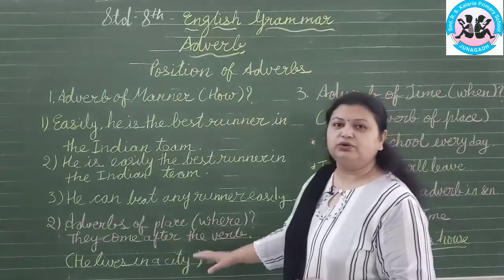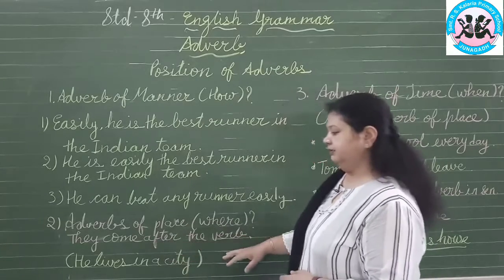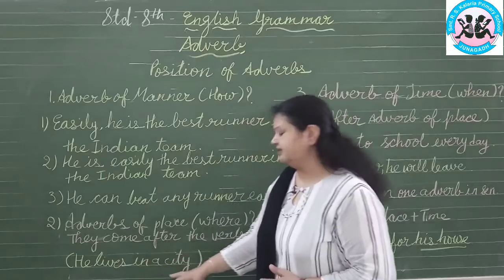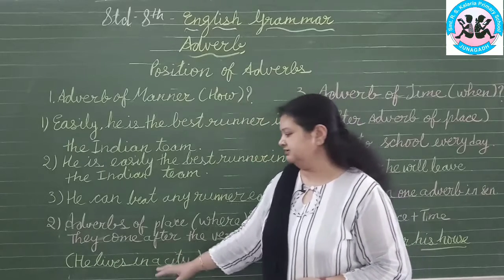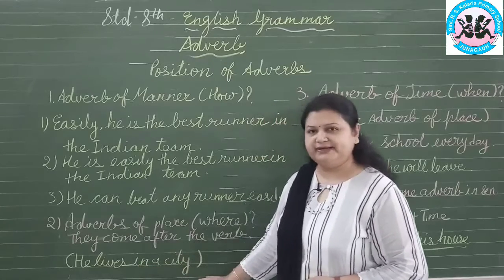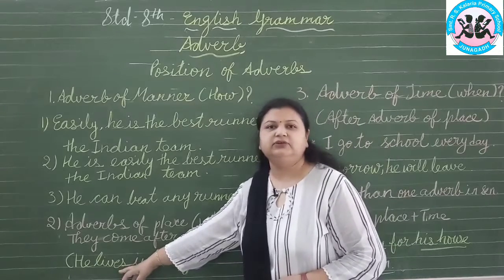Adverb of place always comes after the verb. Like, he lives in a city. In a city is an adverb of place, and lives is here the verb.